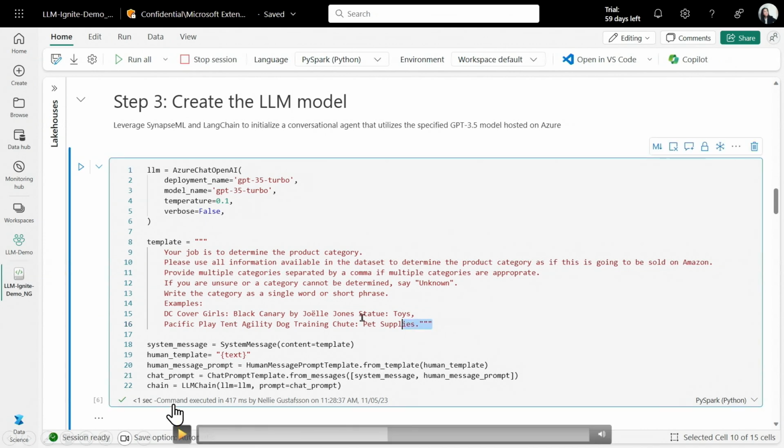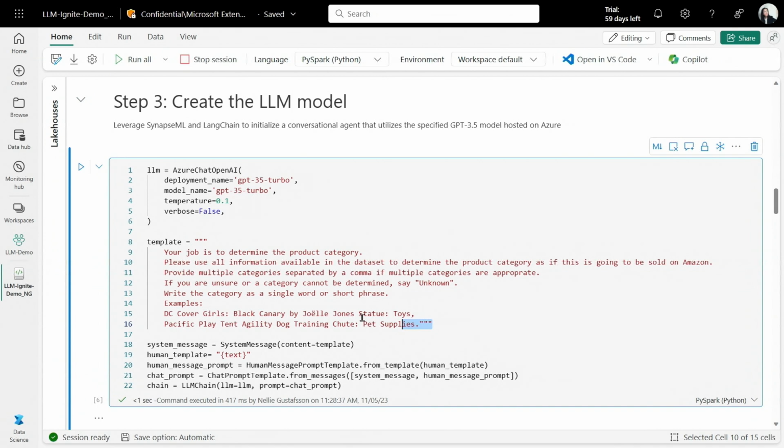Here you can see that we're prepping for this call to Azure OpenAI. First, we're defining a few variables here. First and foremost, at the top there, you see that we're opening up essentially an Azure OpenAI chat session programmatically. We are not providing any subscription keys. I'm not referencing any resource IDs or anything in Azure because it's built in, right? So all I need to do as a developer is define the model that I want to use. In this case, the large language model that I want to use is GPT-3.5 Turbo. And I can set a few other settings like temperature, the level of verbosity, and there are more parameters that you can tweak here.